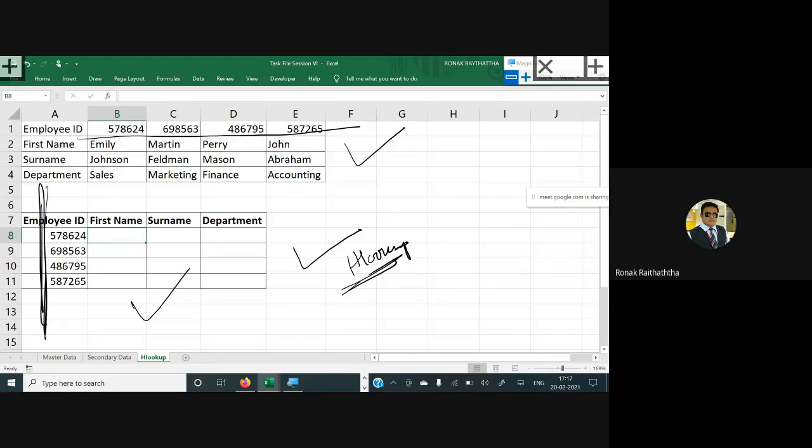So that's why we would be using the HLOOKUP instead of VLOOKUP, right? See, here in this case, this employee ID is vertically given, but that's the secondary data. We want to fetch it from the primary data. And in the primary and master data over there, the employee ID is horizontally given to you. And the employee ID is again the lookup value through which we want to fetch the data, right? So that's why I would be using the HLOOKUP instead of VLOOKUP, starting with the sign of equal to.